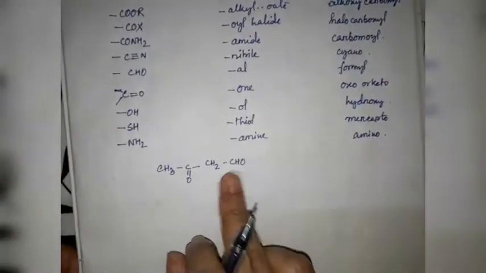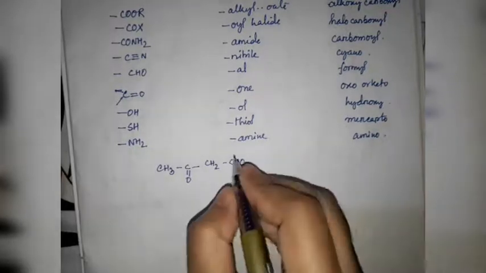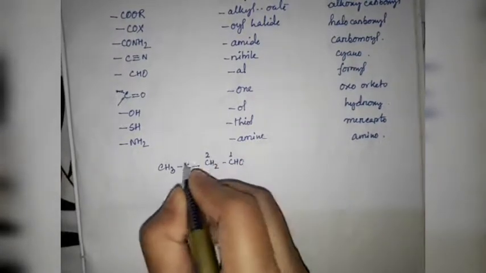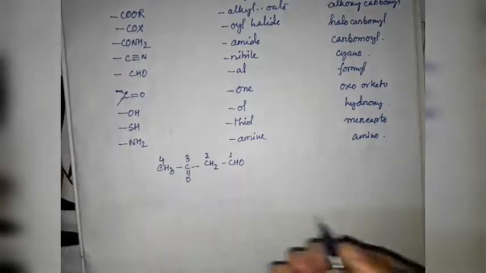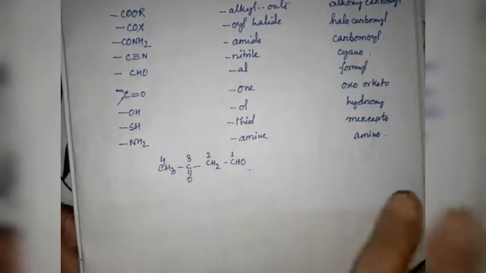The principal chain is to be numbered in such a way that the principal functional group gets the lowest possible number, followed by double bond, triple bond and substituents. So we will start from here: 1, 2, 3, 4 carbon atoms are there, and in 3 position we have one carbonyl group. So this is our principal functional group and this is our secondary functional group.